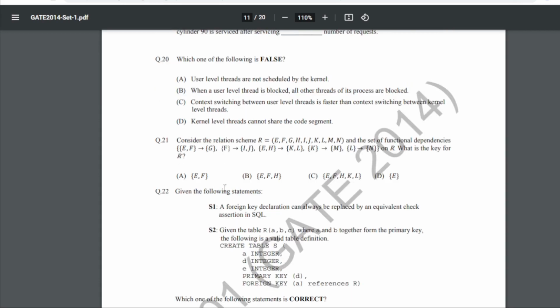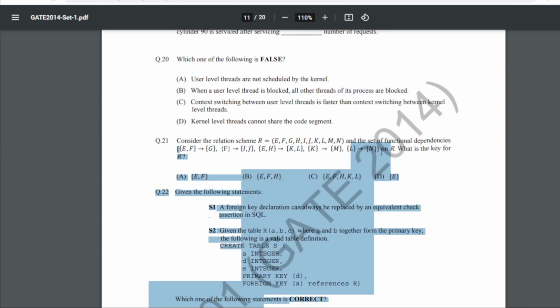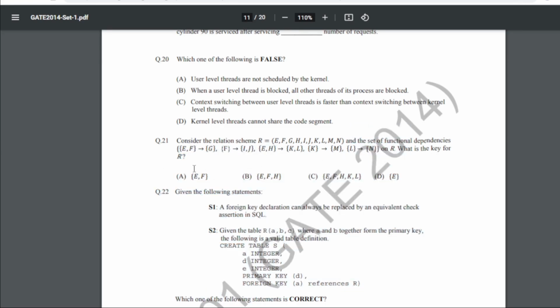Now consider the relation R and the set of functional dependencies that hold on R. So what is the key for R? Now for 21st our answer is B, that is the key for R is EFH, right? So EFH will be the key here.